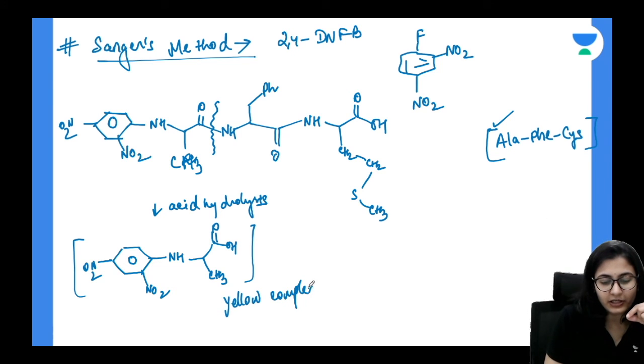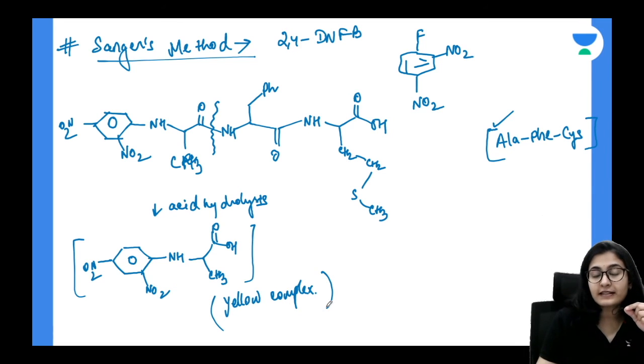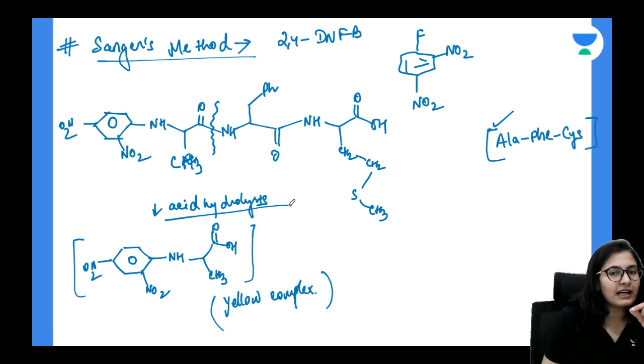Okay, so let's say particularly for this you are going to get a yellow color complex. When you get the yellow complex, you are going to understand that your reaction with the amino acid has happened and one amino acid has been sequenced. So you are breaking this molecule down in this way. And what happens to the rest of the peptide? In the presence of acid hydrolysis, all of the peptides are going to break into amino acids. But which one will we detect? The one which is connected to NFB, that is the N terminal one.